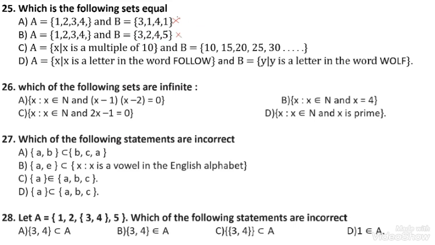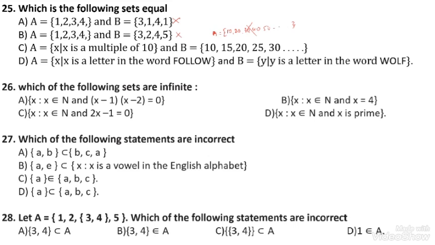So it is not an equal set. X is a multiple of 10. Here X is a multiple of 10 means the set A is multiples of 10: 10, 20, 30, 40, 50 and so on. Then set B contains 10, 15, 20, 25. These are not equal.